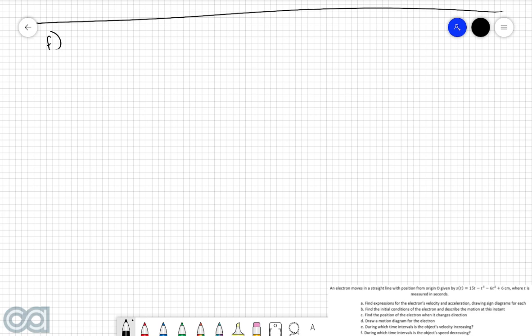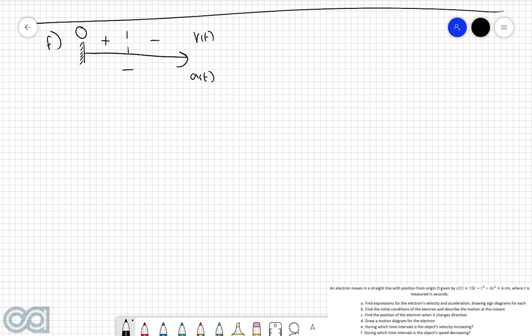The easiest way that we can go about this is by looking at the two sign diagrams for v of t and a of t and comparing the two of them. So again, my suggestion is to construct one big sign diagram where the velocity sign diagram is on the top and the acceleration is on the bottom. If we recall what the velocity sign diagram looks like, we have a 0 point when t is equal to 1. This region is positive, this region is negative, and then the acceleration sign diagram is consistently negative.